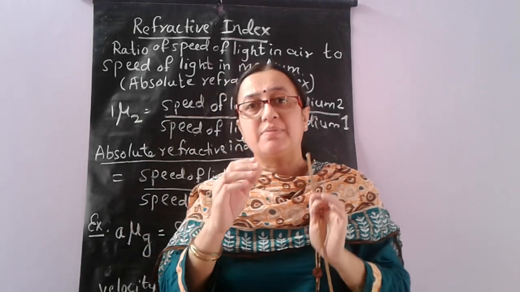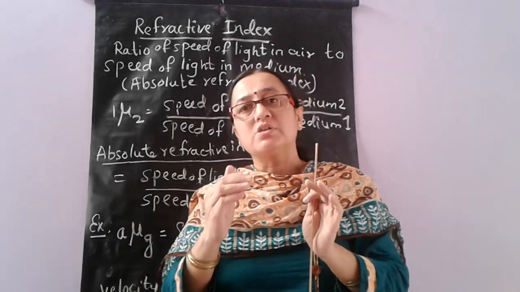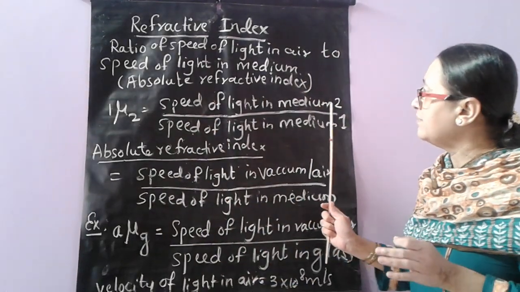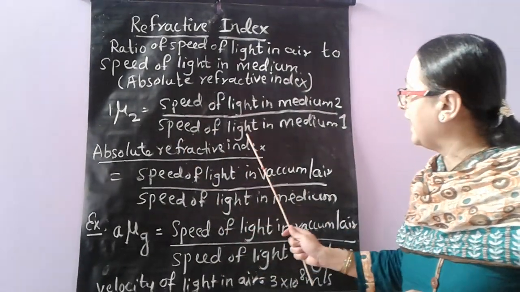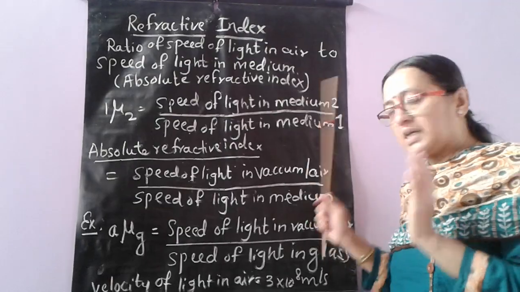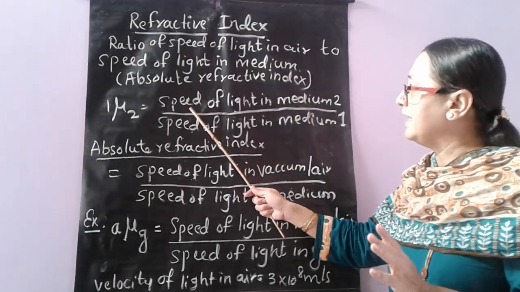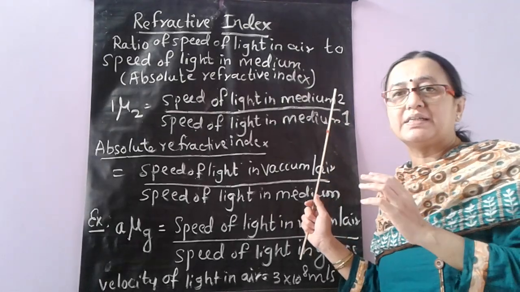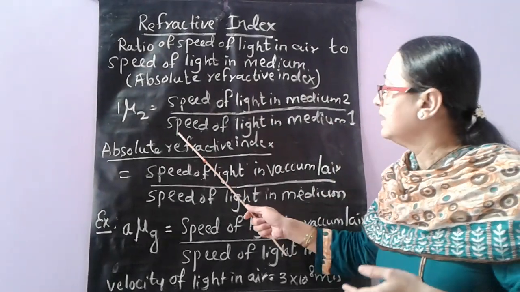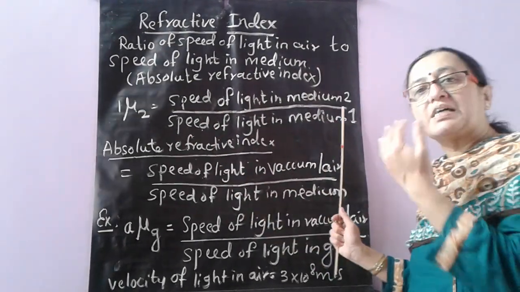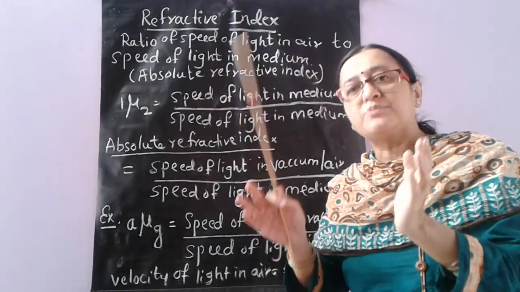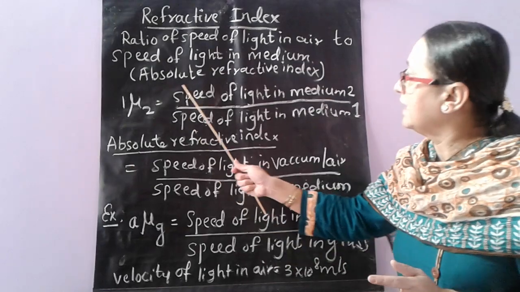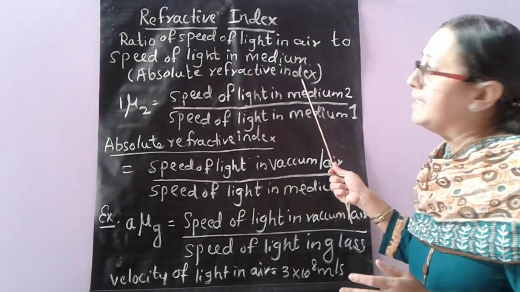Refractive index is nothing but a ratio which shows the speed of light in medium 2 to speed of light in medium 1. So here by default we take the second medium as air, and if we take speed of light in any other medium, so when a light is passing from air to any other medium, then we take it as absolute refractive index.